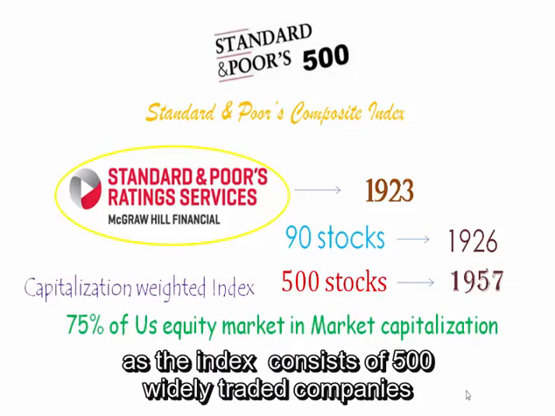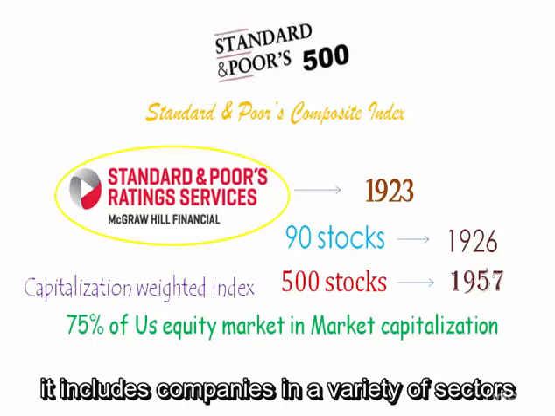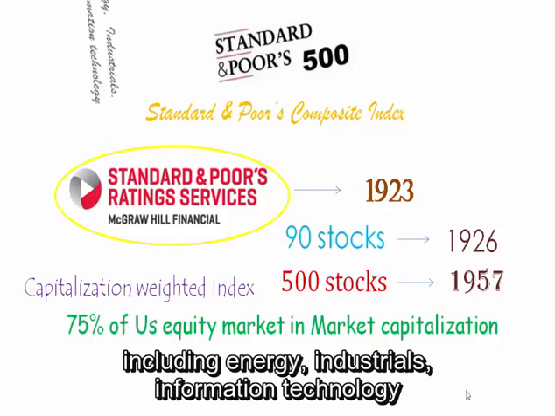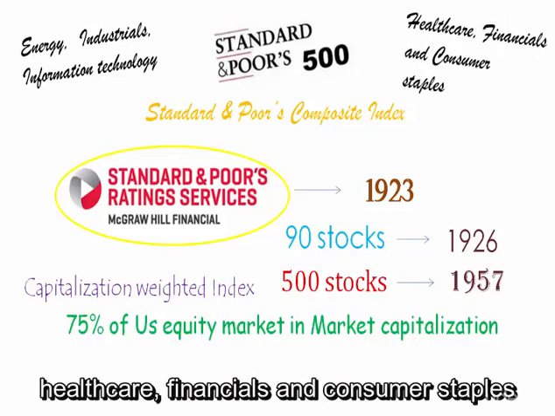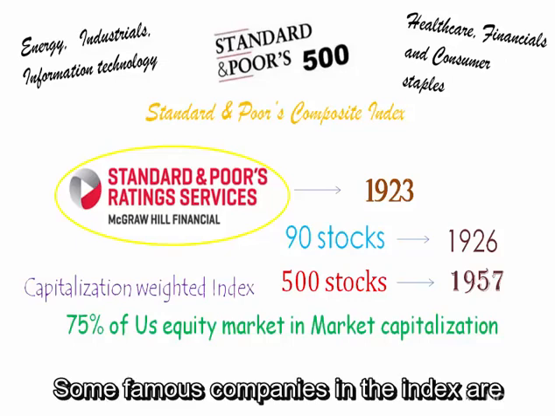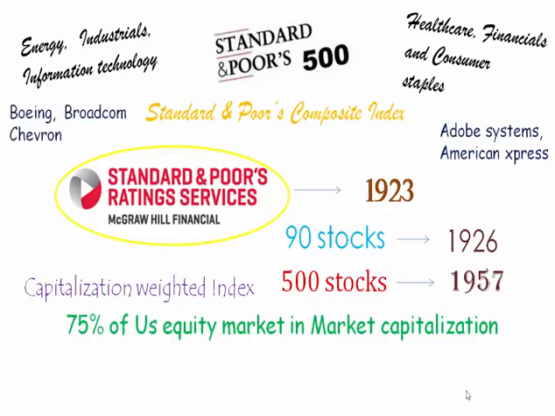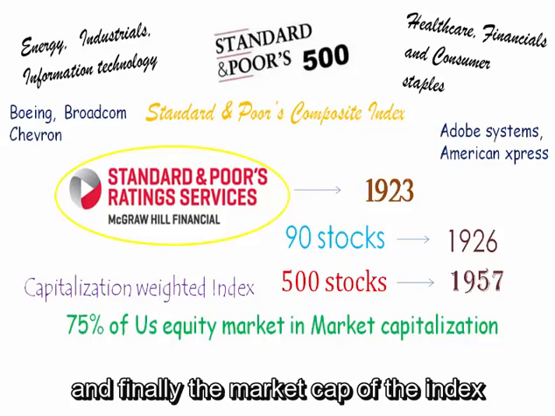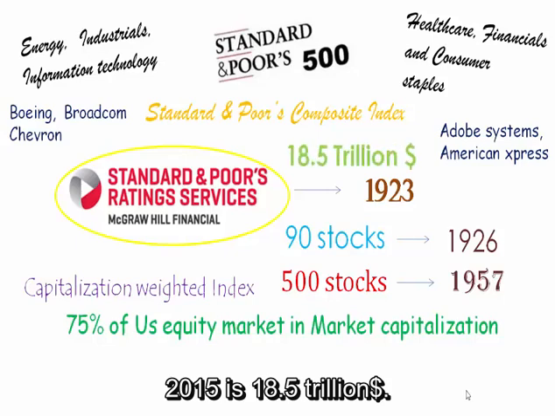As the index consists of 500 widely traded companies, it includes companies in a variety of sectors including energy, industrials, information technology, healthcare, financials, and consumer staples. Some famous companies in the index are Adobe Systems, American Express, Boeing, Broadcom, Chevron, etc. And finally, the market cap of the index as of 31st August 2015 is $18.5 trillion.